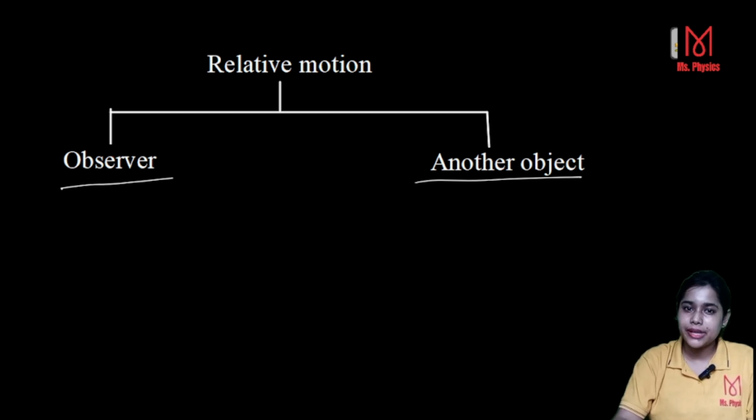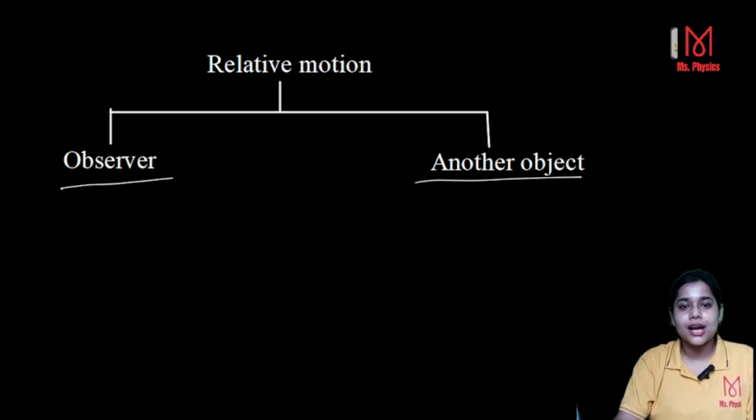But before that, let me introduce a keyword, that is frame of reference. What is frame of reference? If you are the observer and you are on a chair, then the chair is your frame of reference. Suppose you are on a bus, then the bus is your frame of reference. Suppose you are in a train, then the train is your frame of reference. Suppose you are on the moon, then the moon is your frame of reference. Wherever the observer is situated, that will be his or her frame of reference. So this is about the frame of reference of the observer.